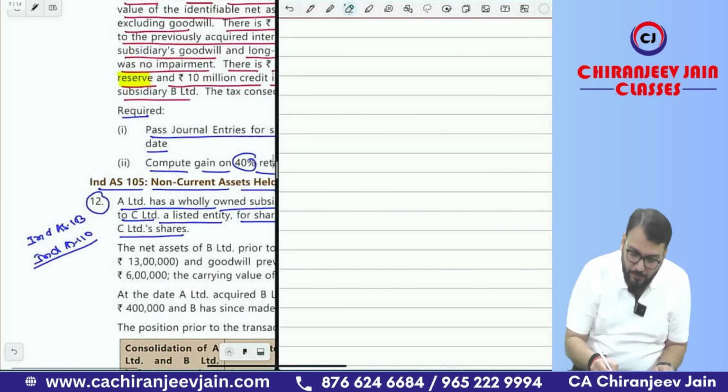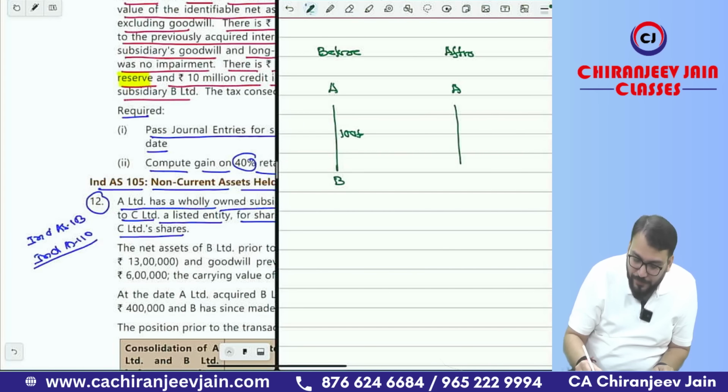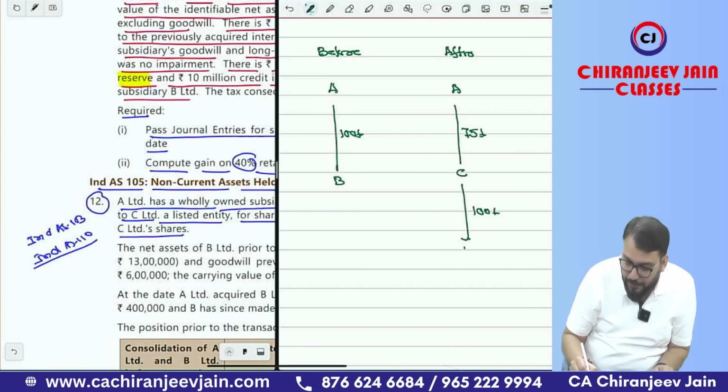So actually, the before and after situation. Before, what was the position? Before, A Limited was holding 100% of B Limited, and after, what happened? After this transaction, A Limited now holds 75% of C, and C holds 100% of B.